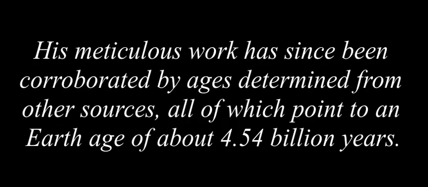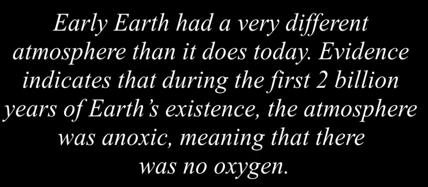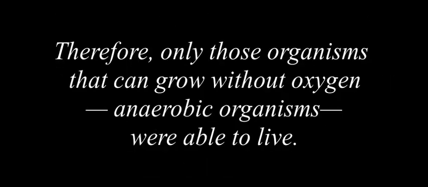His meticulous work has since been corroborated by ages determined from other sources, all of which point to an Earth age of about 4.54 billion years. Early Earth had a very different atmosphere than it does today. Evidence indicates that during the first 2 billion years of Earth's existence, the atmosphere was anoxic, meaning that there was no oxygen. Therefore, only those organisms that can grow without oxygen, anaerobic organisms, were able to live.